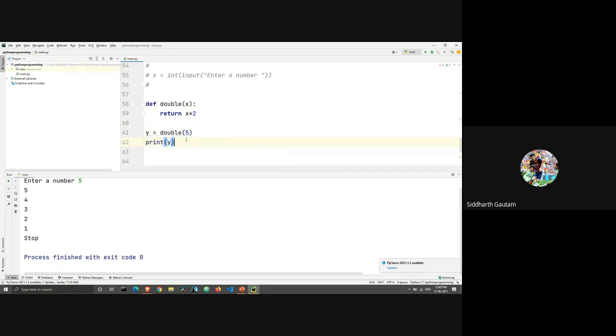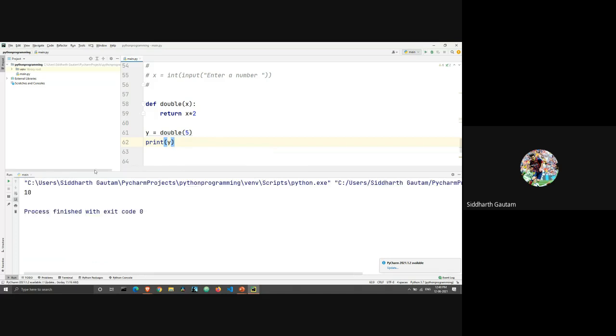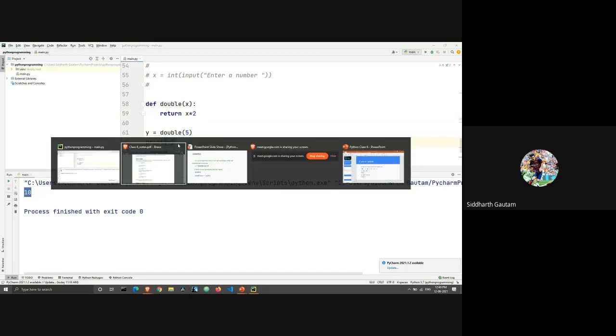But this is a very simple function, right? I will execute it. I am getting the output of 10. And what's happening here is I'm using the function double. My value is 5, which gets multiplied by 2, and then I'm printing y, which is 5 into 2, 10. That's what I'm printing. Okay, this is my function.